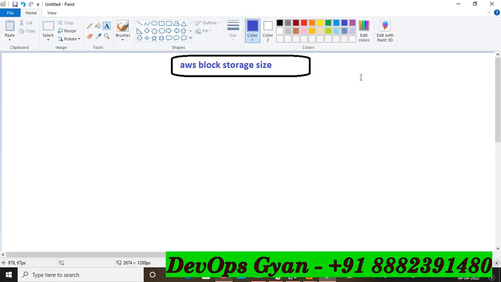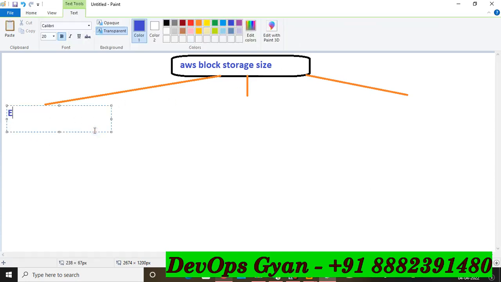So, friends, in AWS there are three types of block storage. Number one is EBS, and EBS stands for Elastic Block Storage, and number two is EFS. EFS stands for Elastic File System, and number three is ephemeral storage. So I am going to write the names here. Number one is EBS. EBS stands for Elastic Block Storage. I am going to write here.